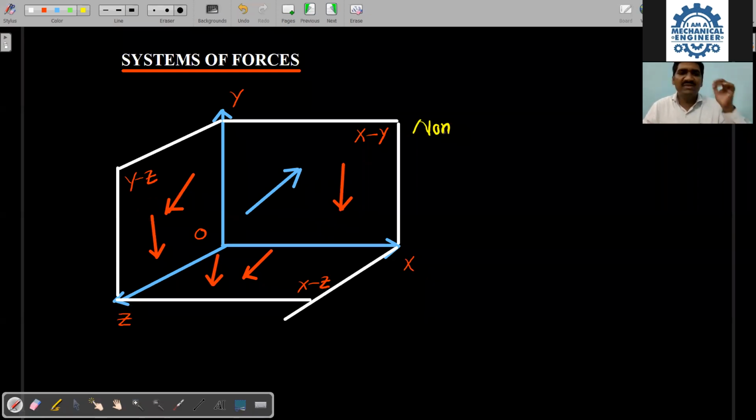That's it. Otherwise, not possible. Okay. Therefore, this becomes non-coplanar. And next, what is that one? Tell me, all of you, all these forces are acting at only one single point. If all the forces are acting at only one single point, it is called concurrent. Am I right? But all the forces are not acting at the same point.